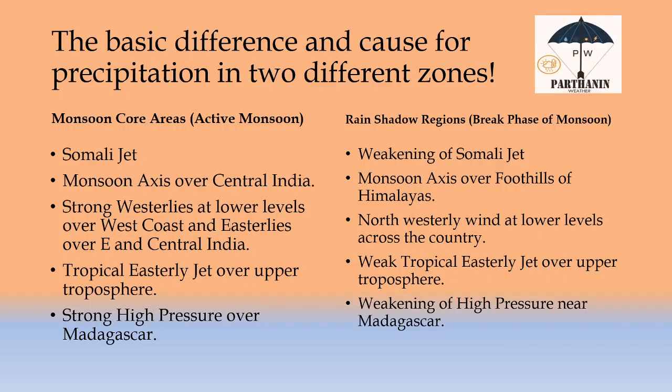Because of the movement of axis, the westerly wind at lower level becomes northwesterly, and the tropical easterly jet over upper troposphere, that is 8 kilometers, also becomes weaker, and that brings more divergence towards this rain shadow region, and also weakening of high pressure near Madagascar. The high pressure either weakens or shifts from its original position. So these are the basic differences for monsoon core areas and rain shadow regions.